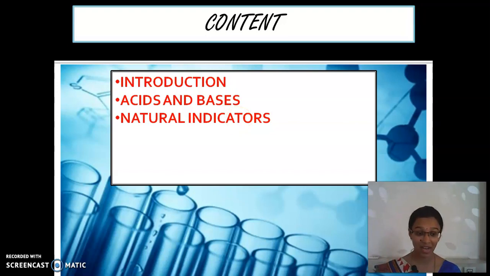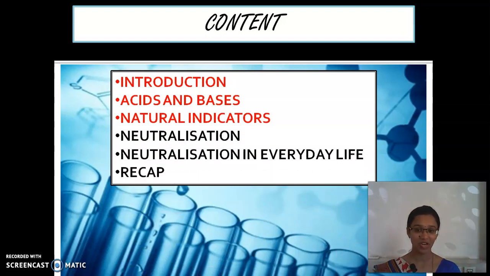In the last class we stopped up to acids. We have not completed bases. Now we are going to see this all together: acids and bases and then natural indicators. The remaining topics we will see in the next class.